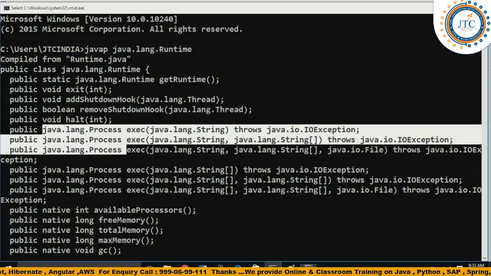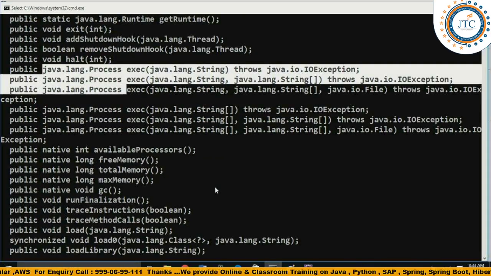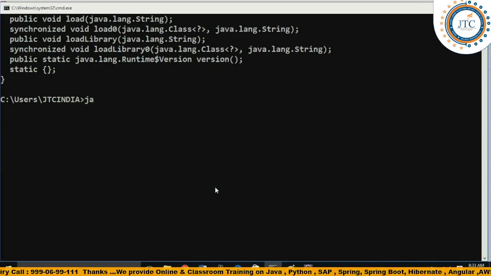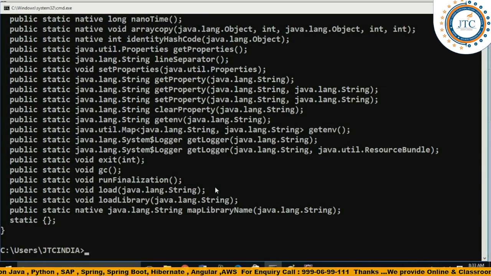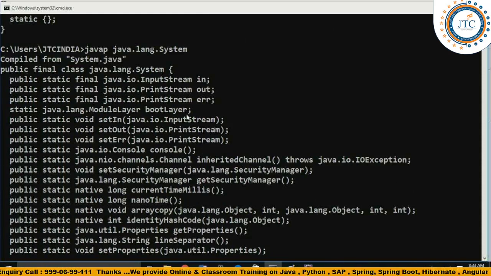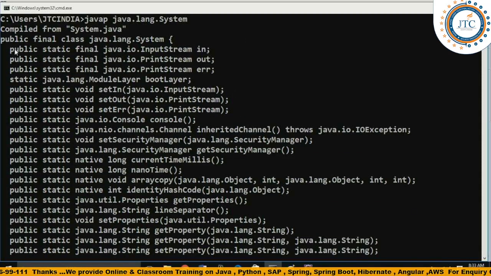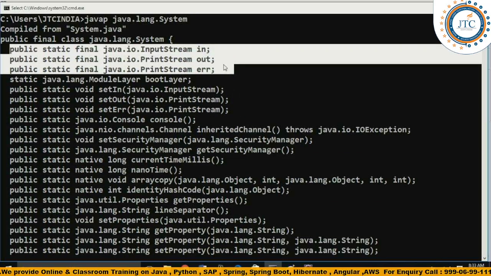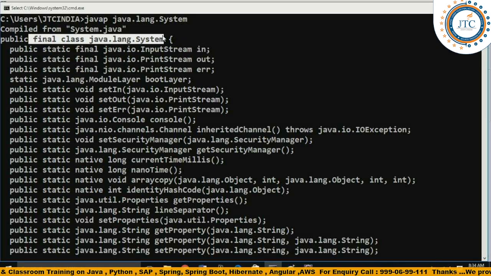The important thing here is, see, I'll first write java.lang System class. When I'm writing the System class, you can understand what is there in this System class. First see what is there here. Do you think the first one I said is even a final class?